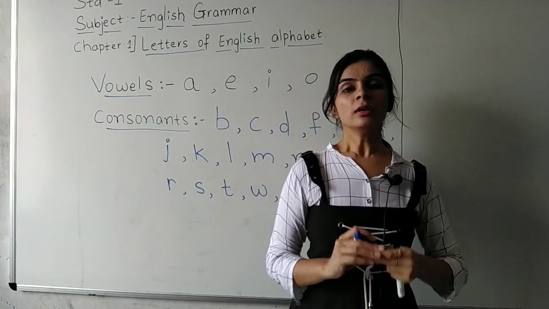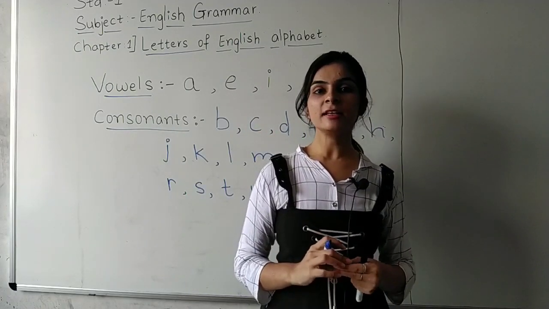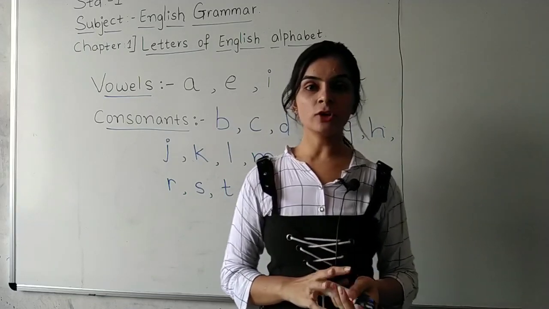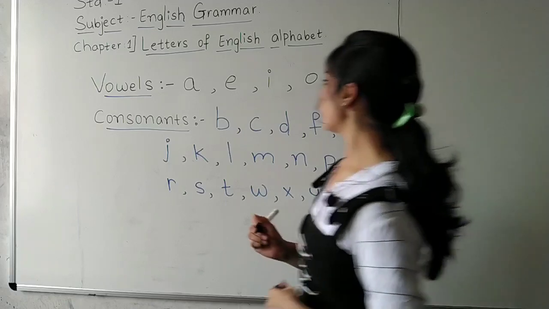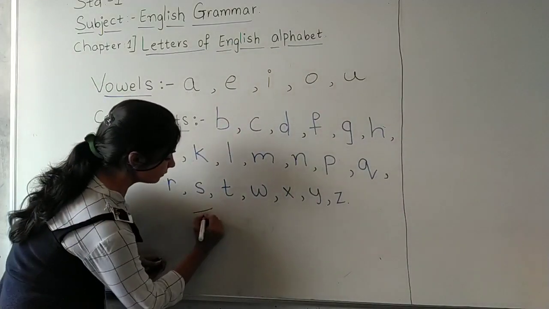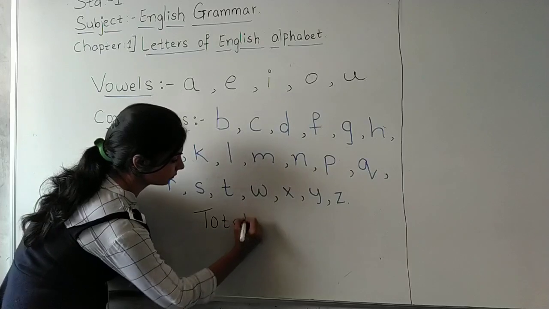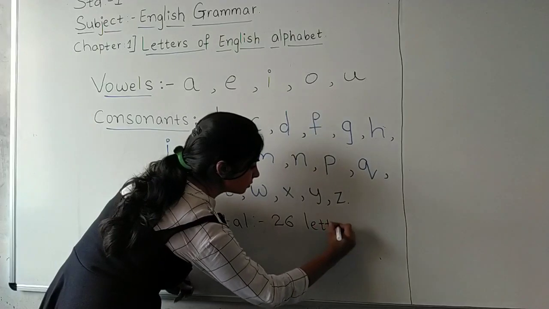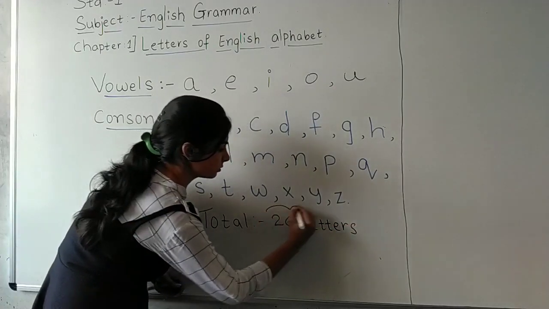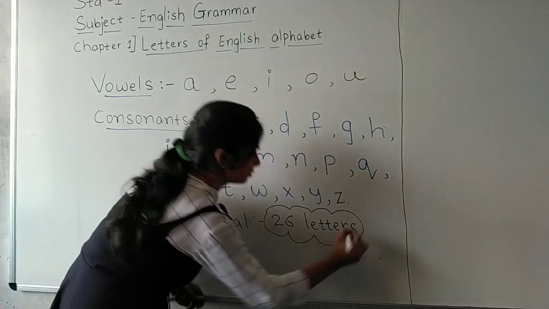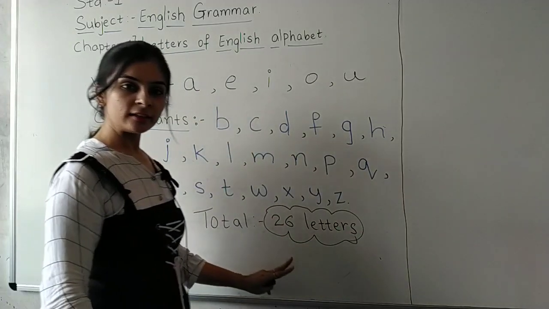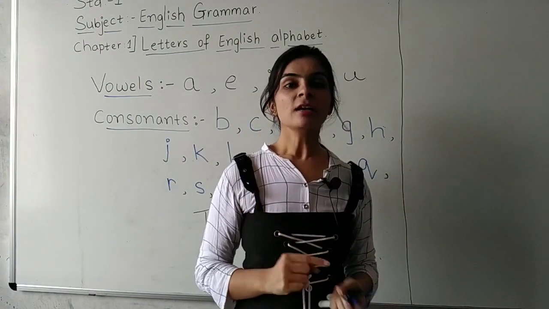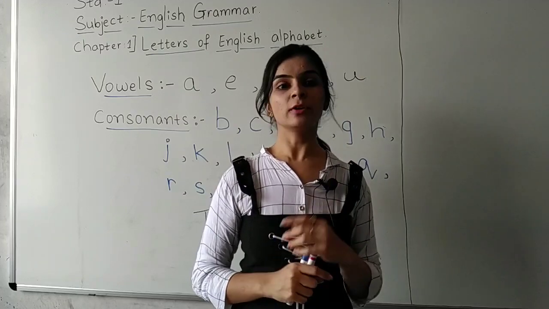Okay, students. Now last point. How many letters are there in English alphabet? 26. Okay. When someone asks you how many letters are there in English alphabet? Total 26 letters. Okay, students, how many letters are there in English alphabet? 26 letters. Okay, next lecture I am going to ask you vowels and consonants again.